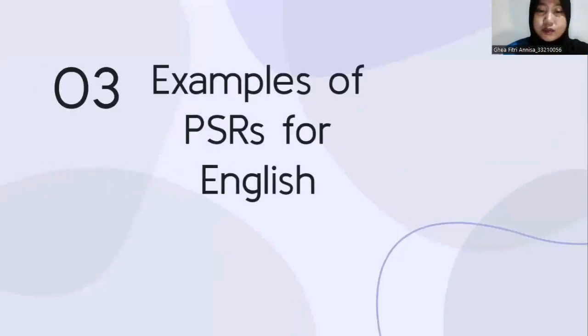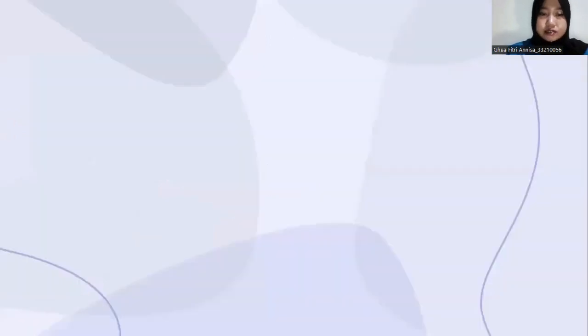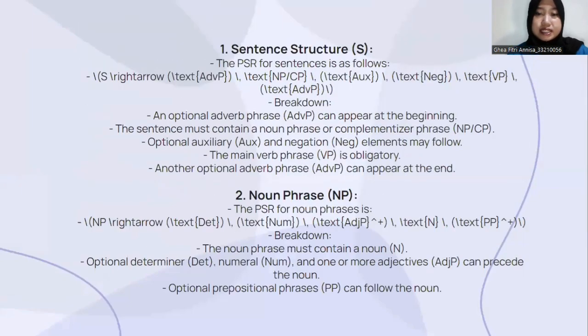The third, we will talk about the examples of PSRs for English. The first one is sentence structure, or S. The PSR for sentences is as follows. S goes to an optional adverb phrase, then a noun phrase or CP, then optional auxiliary and negation, then the verb phrase and an optional adverb phrase.